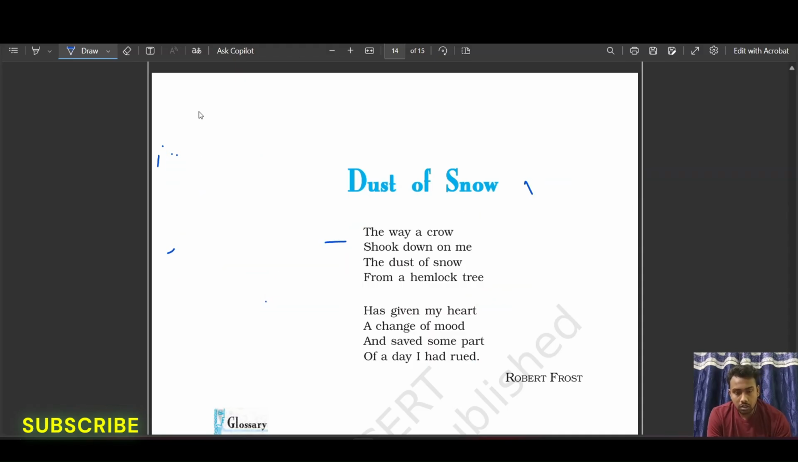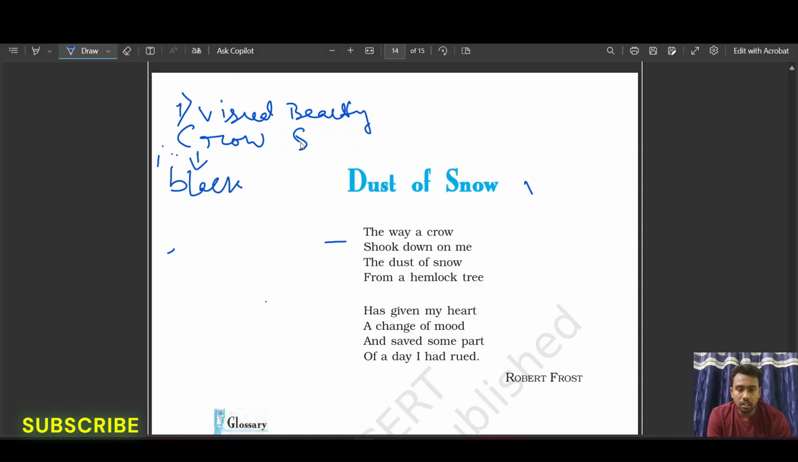Some of the important points we'll note down here. The first point is the visual beauty. What is the visual beauty that you find here? One thing is very important: the crow is black. The crow signifies something that is black, and on the opposite, what does the snow signify? The snow suggests something that is white.